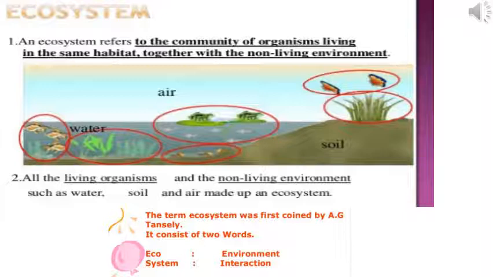All the living organisms and the non-living components such as water, soil and air make up an ecosystem. So, an ecosystem is a community of living organisms in a given area or habitat interacting with each other and with their non-living environment, that is weather, sun, water, soil, climate and atmosphere.